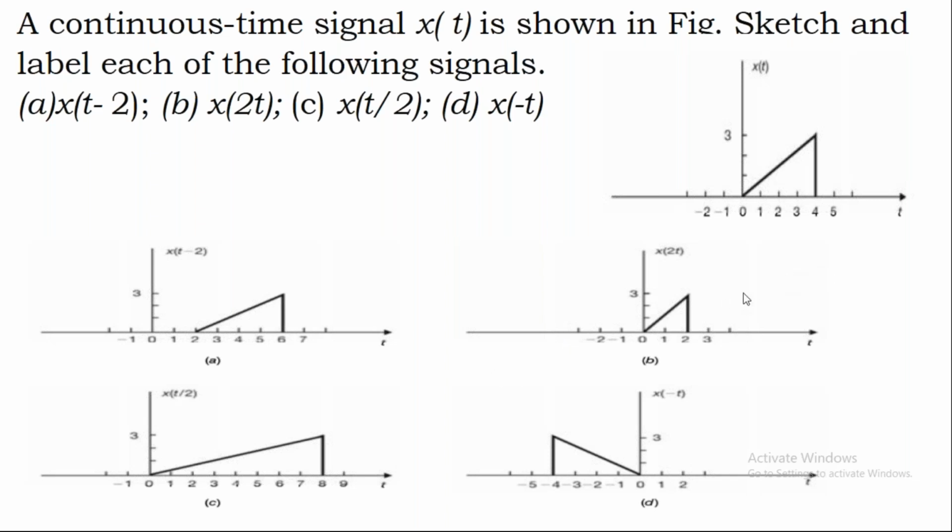Always make a note. Your scaling factor, which you can write as x of capital C t, if capital C is greater than 1, then you will get a compressed signal, and for such a signal, you won't get the actual time duration of the actual signal.